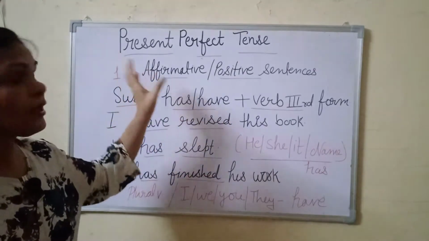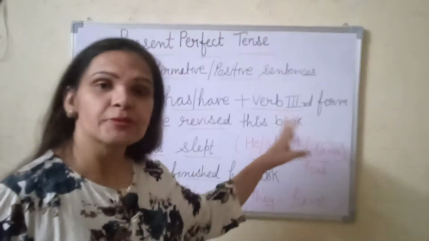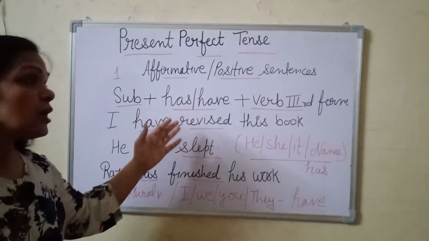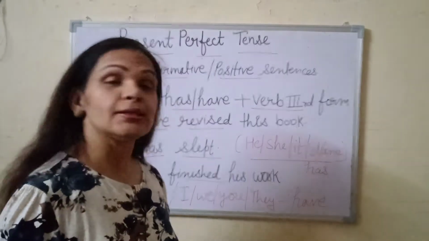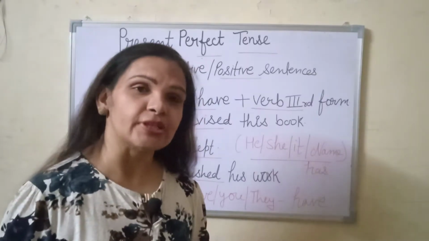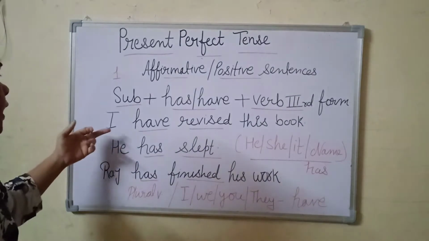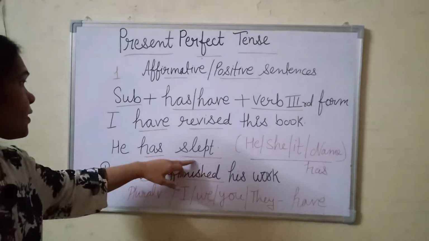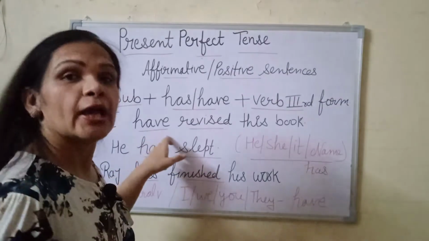When the tense is perfect, we always use verb's third form. And where do we use has, have? We use has when the subject is singular, or when he, she, it or names come in a subject. So we use has. For example, I have revised this book. He has slept. I is an exceptional case, that's why we use have here.